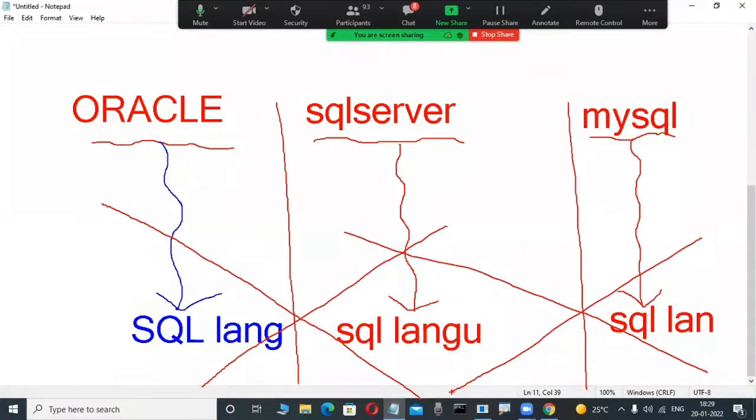Maybe in your academic career, in DBMS theory or some projects, you learned small databases, with commands like insert, update, delete and select in the SQL language. Those commands may be the same in each language, and that is why you think they are the same. But unfortunately, they are totally different.